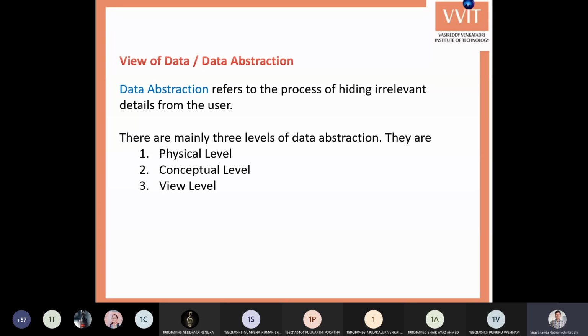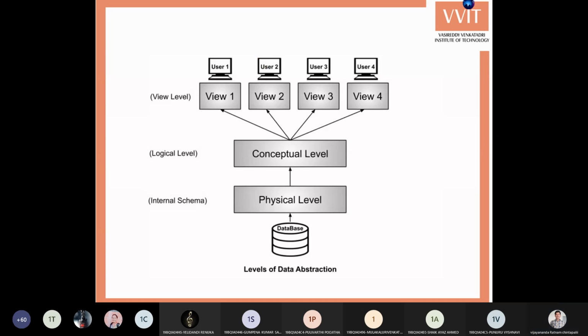This abstraction is provided at three different levels in a database: the physical level, the conceptual level, and the view level. By using these three levels, we also achieve data independence. What is data independence? We will see that in the further slides. So here we have three different levels: physical level, conceptual level, and view level. Now we'll see what each one is.